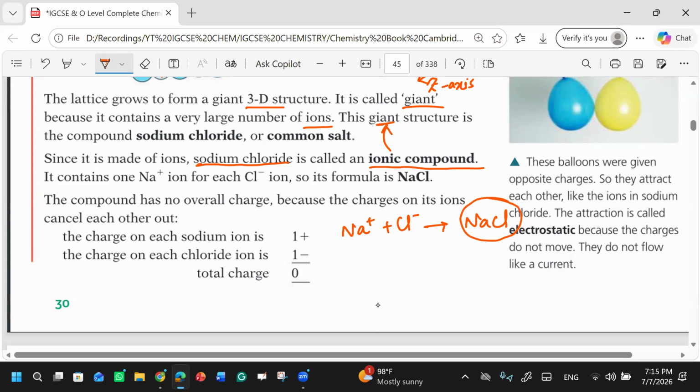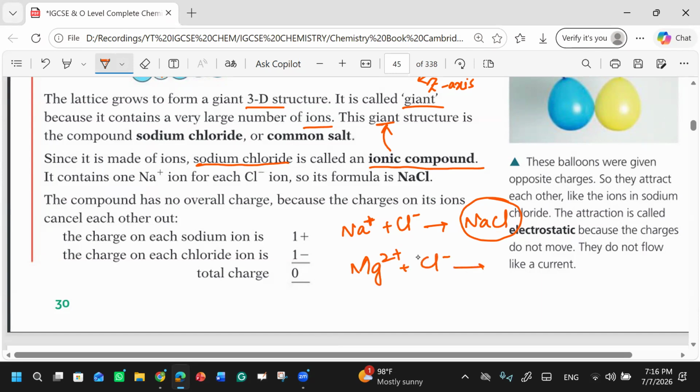Because the plus and minus become neutral, they cancel out each other. The charges will cancel out. There is one plus and there is one negative, right? I gave you the example of magnesium chloride. Magnesium is 2 plus and chloride is minus, right?